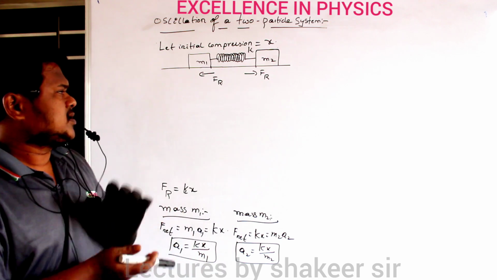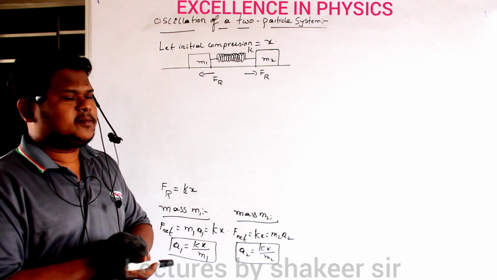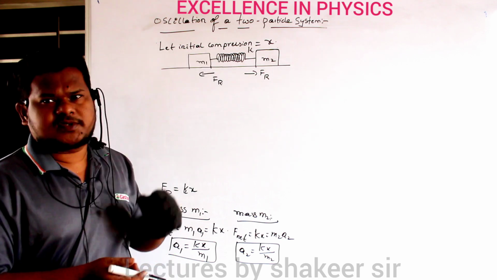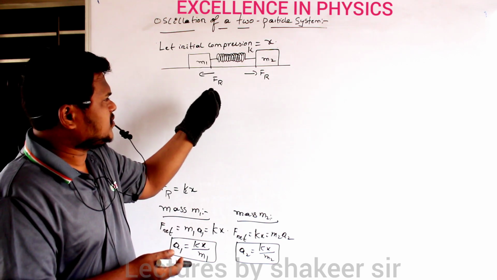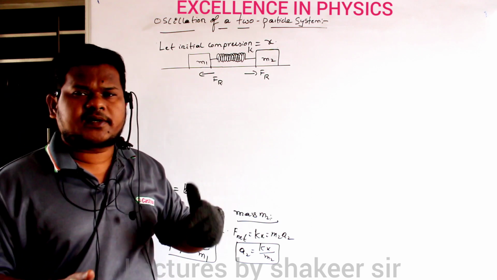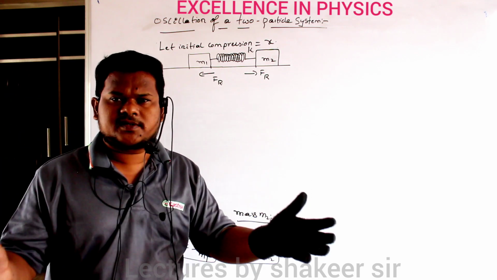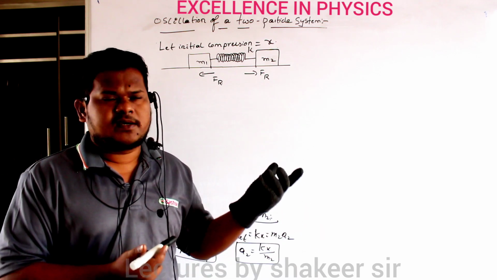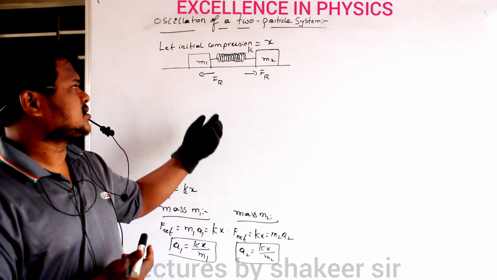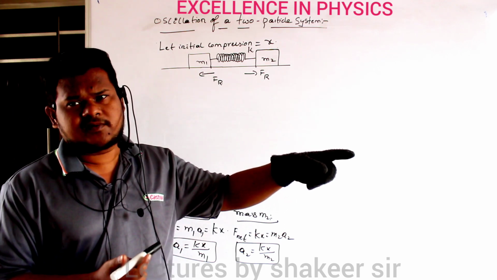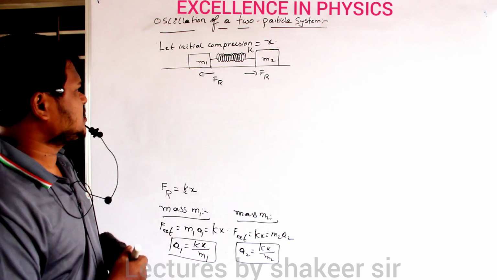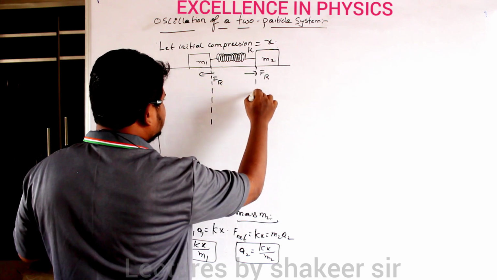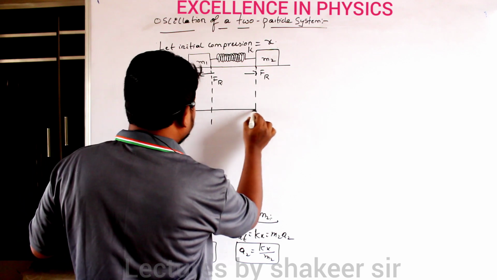Are you able to understand? I hope you are able to understand up to here. Then after some time what will happen? This spring will go into relaxed position. When the spring goes into relaxed position, the restoring forces experienced by both the bodies will become zero, because there is no elongation or compression produced in the spring. If there is no elongation and no compression, definitely the restoring force developed also will be 0. Previously masses were present in the initial compressed position.